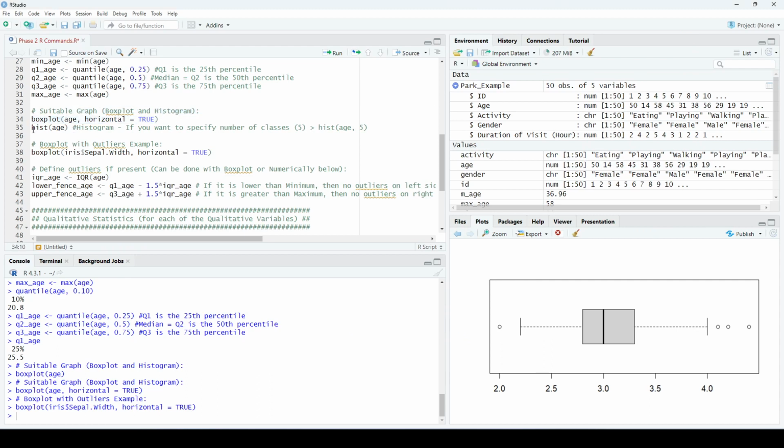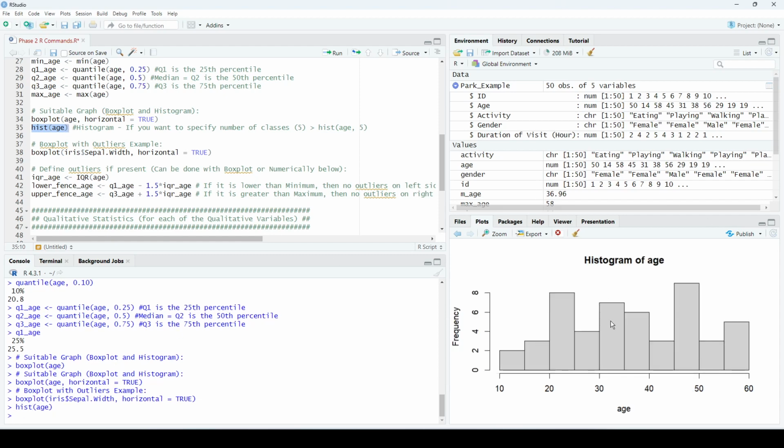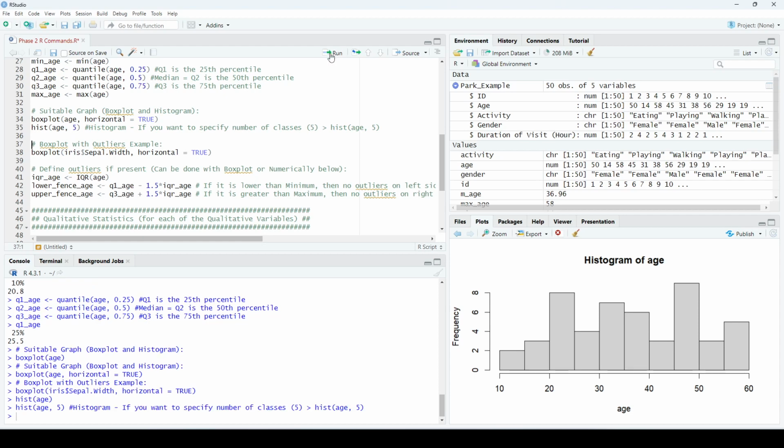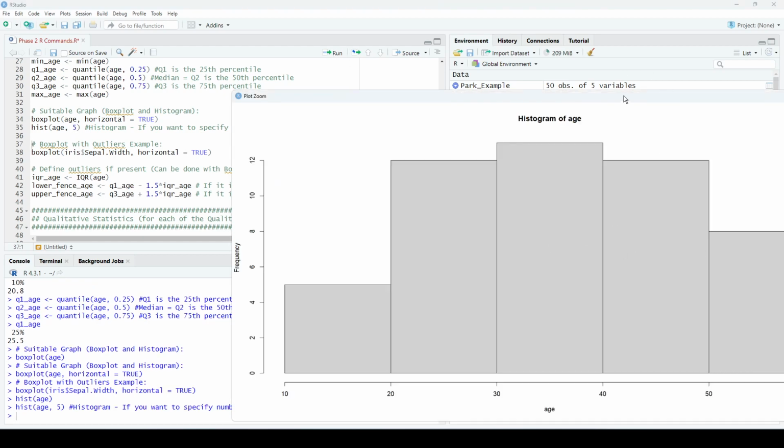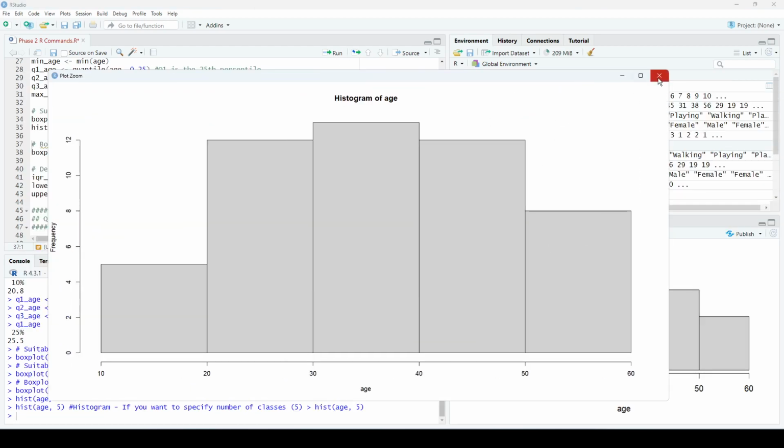The second graph is hist. So hist will draw a histogram. Histogram of age, this is the default. If you run it, it's gonna graph it like this. You can specify the number of classes if you want. For example, if I want to graph this with 5 bars only, I will add the option comma 5 inside the hist function. So when I run this, it's gonna give me the histogram of 5 bars.